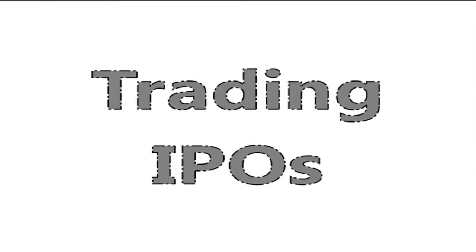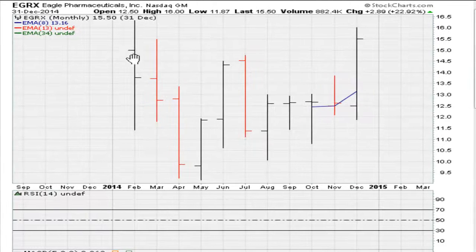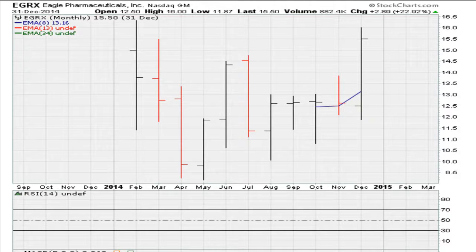Eric Muadid, Muadid.com. Let's take a look at how one can approach trading IPOs because of the limited data on the long term and the bigger time frames. For example, if you take a look at an example like this one, EGRX, which IPO'd early part of 2014, we can see here the stock was breaking out at the tail end of 2014, breaking out just under $14.